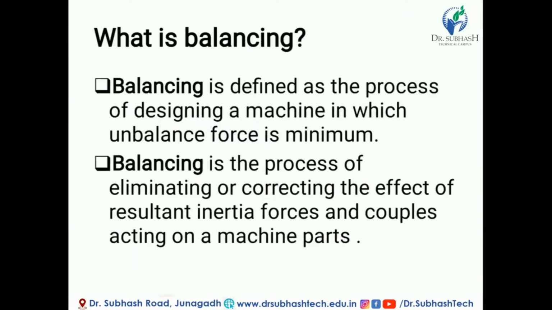First of all, let us understand what balancing is. Balancing is defined as the process of designing a machine in which unbalanced force is minimum. That means if a machine has minimum or no unbalanced force, then we can say that our machine is in complete balance.